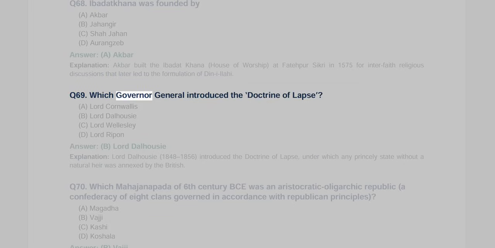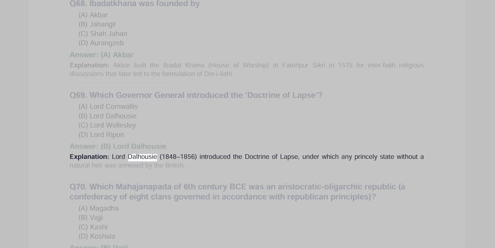Q69. Which Governor-General introduced the doctrine of lapse? A. Lord Cornwallis, B. Lord Dalhousie, C. Lord Wellesley, D. Lord Ripon. Answer B. Lord Dalhousie explanation. Lord Dalhousie, 1848 to 1856, introduced the doctrine of lapse, under which any princely state without a natural heir was annexed by the British.